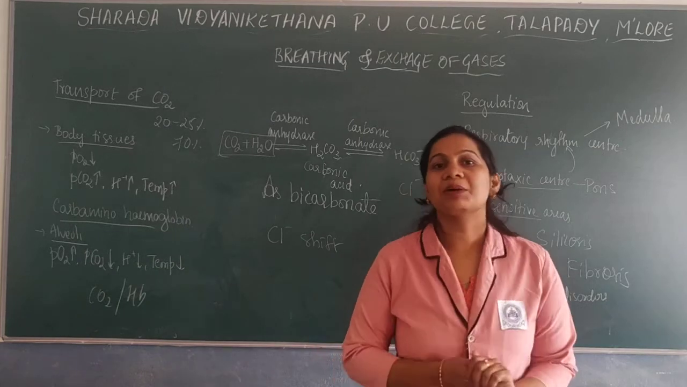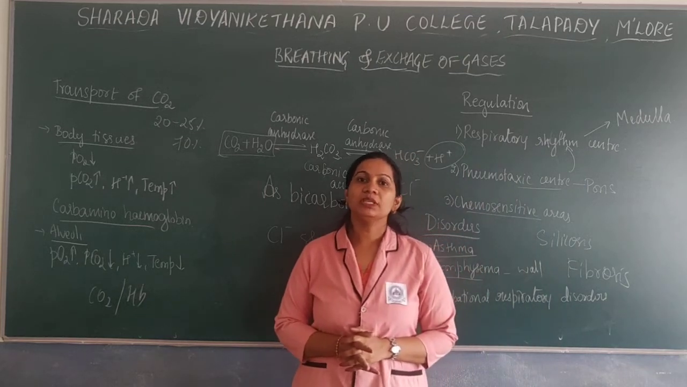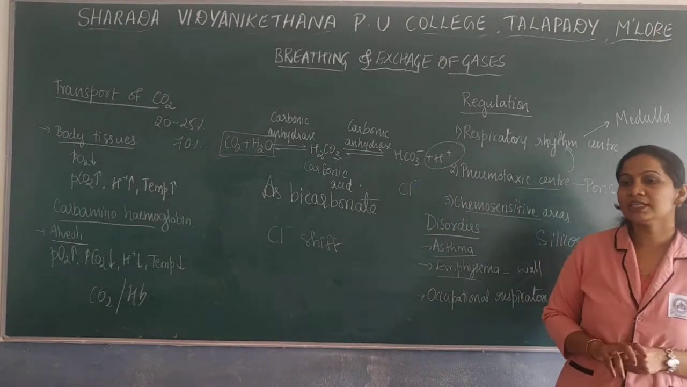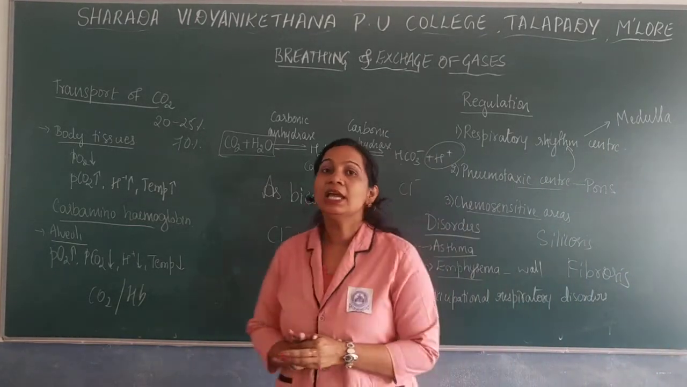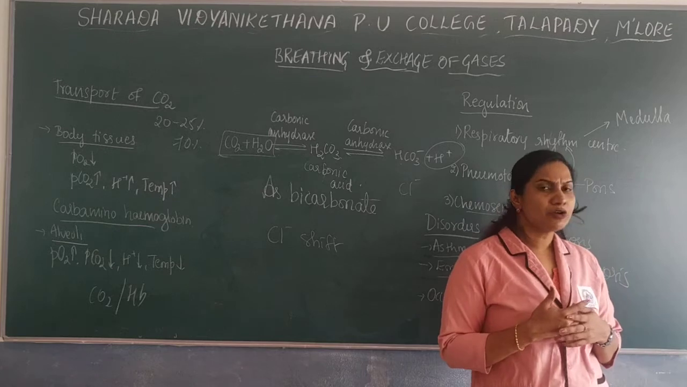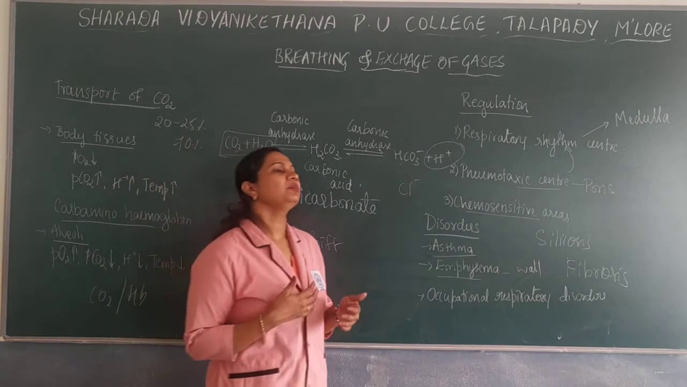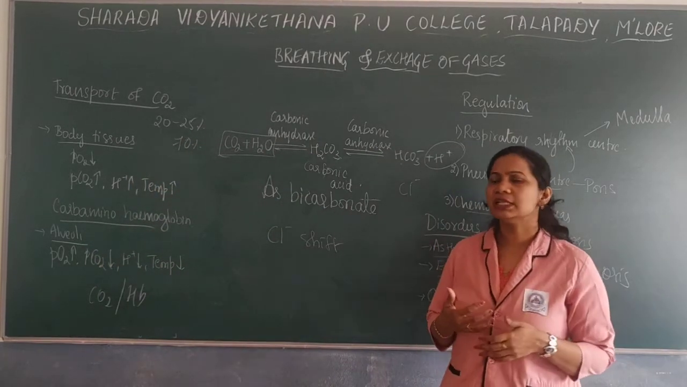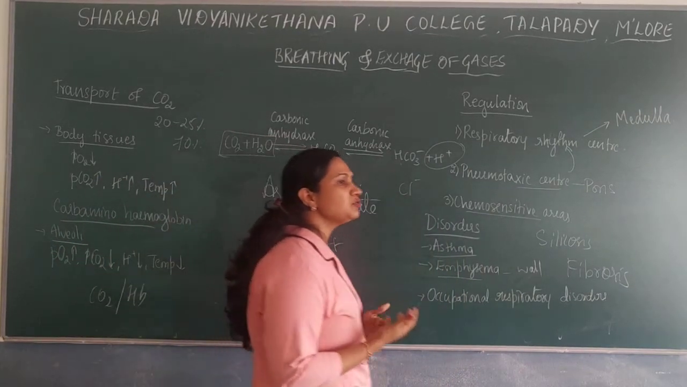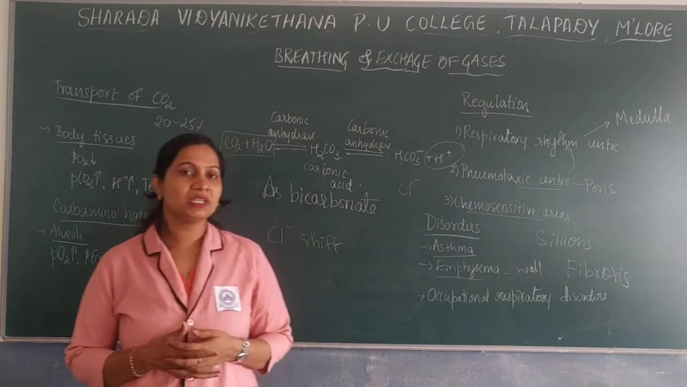So this is about the complete chapter, breathing and exchange of gases. In this chapter, we first discussed the respiratory organs. There are different organisms with cutaneous respiration, respiration through the skin; branchial respiration, respiration through gills; tracheal respiration; respiration through the body surface; respiration through book lungs and book gills; and respiration through the lungs, which is pulmonary respiration.